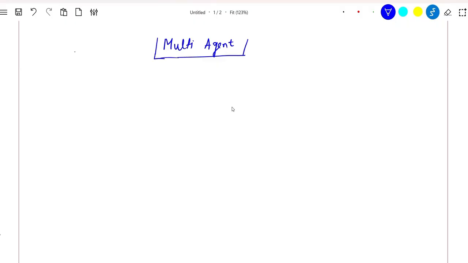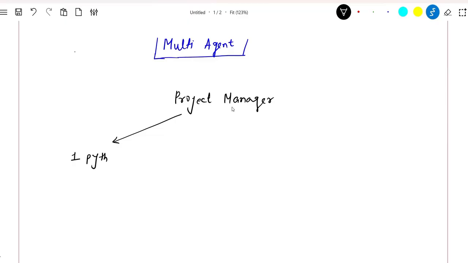Let's spend some time and try to understand this with an example of being a project manager and trying to deliver a project. So suppose you are a project manager and you are given a task to deliver a project. Okay. So you may need some resources to do the job, right? For example, you may need a Python developer who will write the code for you. And you may also need a tester or a QA analyst. So I am writing one QA analyst.